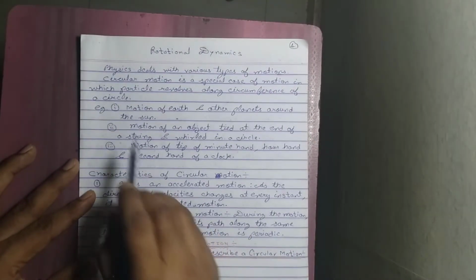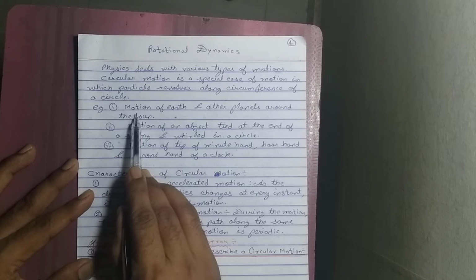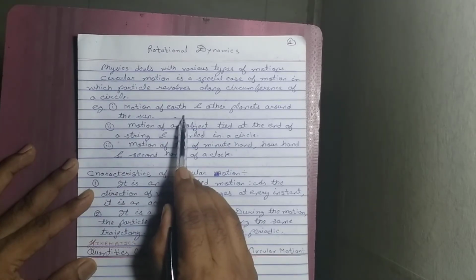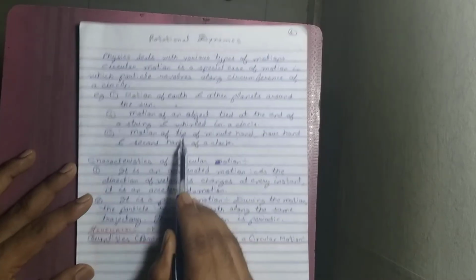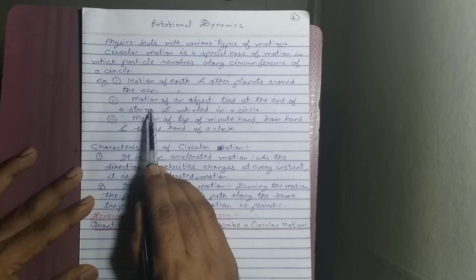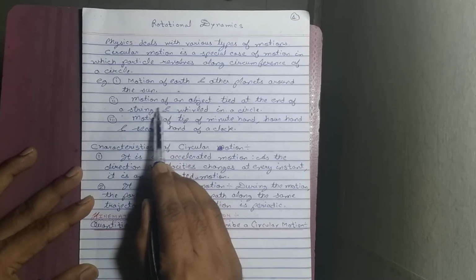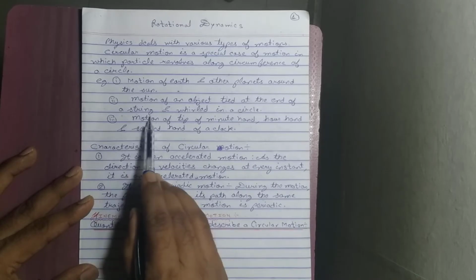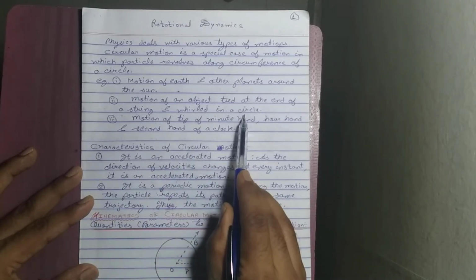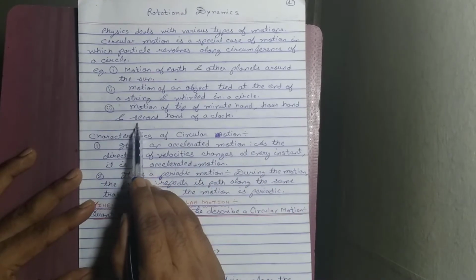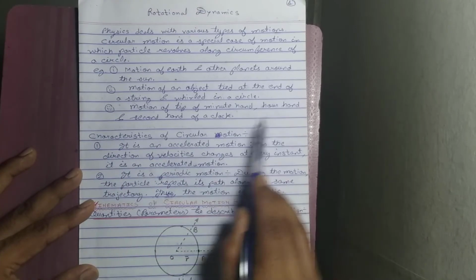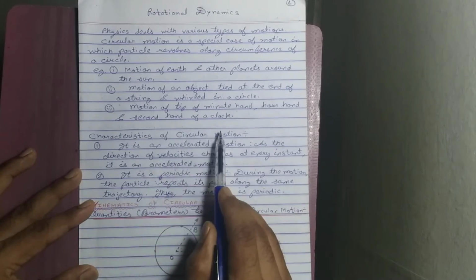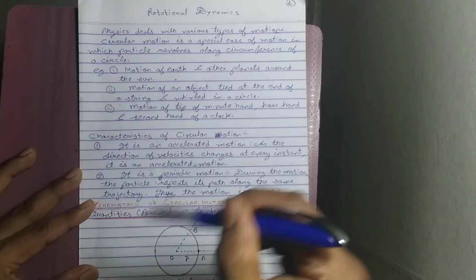Let us take some examples. The first example of circular motion is the motion of the earth as well as other planets around the sun. The second example is the motion of an object tied at the end of a string and whirled in a circle. The third example is the motion of the tip of the minute hand, hour hand, and second hand of a clock. Such motions we observe are circular motion.